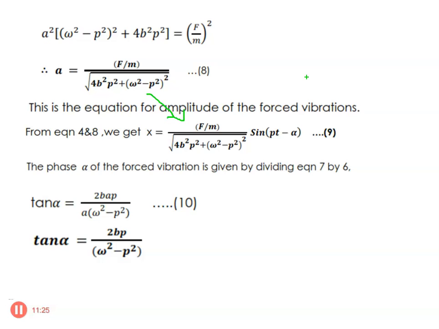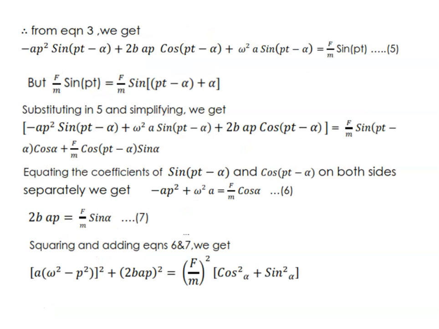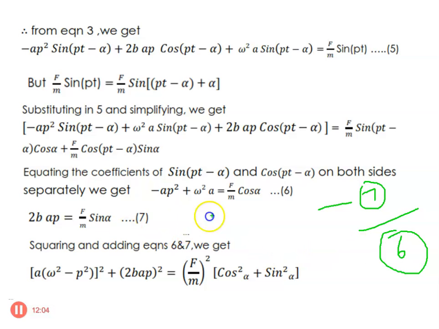Then we have to calculate what alpha is here. By considering those two equations, that is equation 6 and 7, cos alpha and sin alpha are there, so we can calculate tan alpha. Equation 7 divided by equation 6: equation 7 is sin alpha, equation 6 is cos alpha, sin by cos, you will be getting tan. F by m will be there, those two will get cancelled on the right hand side. So tan alpha is equal to 2b a p divided by this value.